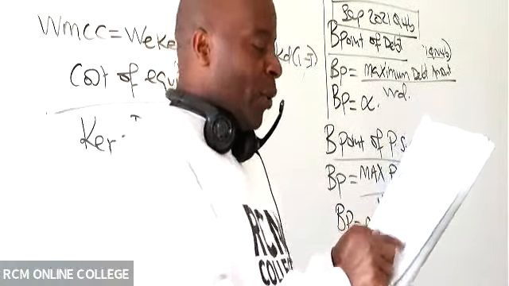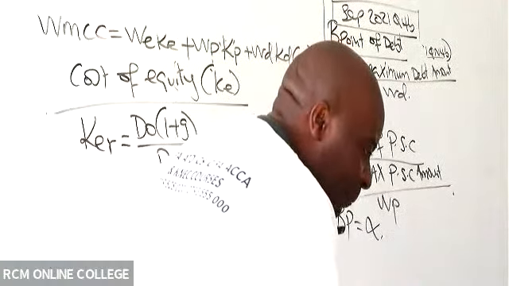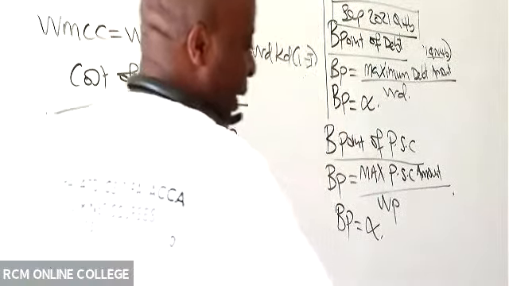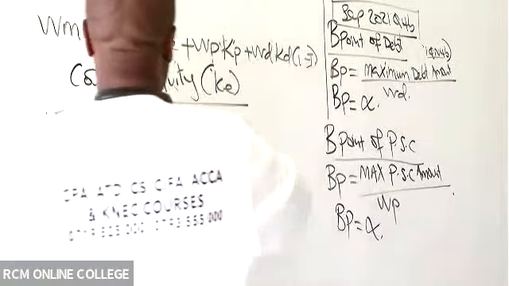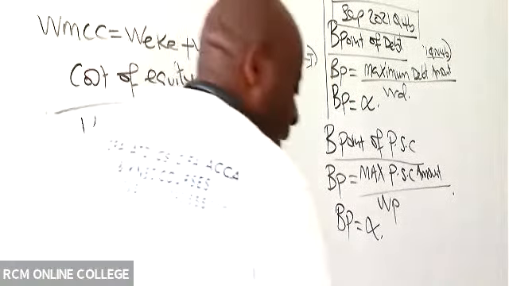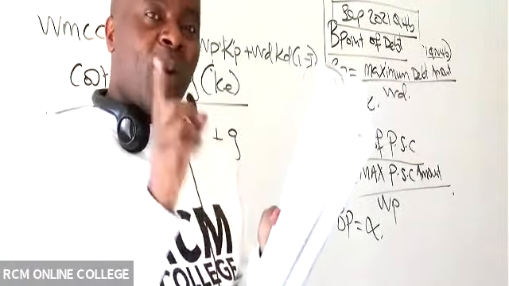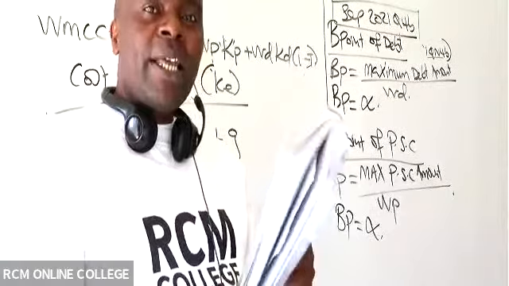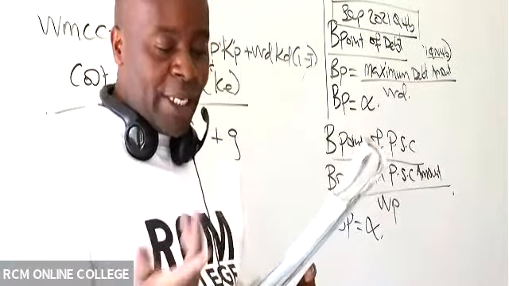Yes, I can see the DPSs and retained earnings, although retained earnings is part of a reserve. So in this particular case, ladies and gentlemen, whenever you see the examiner giving you many dividends, they want you to use those many dividends to compute growth rate. At this level, if I were even to be the examiner, I can't give you growth rate directly.